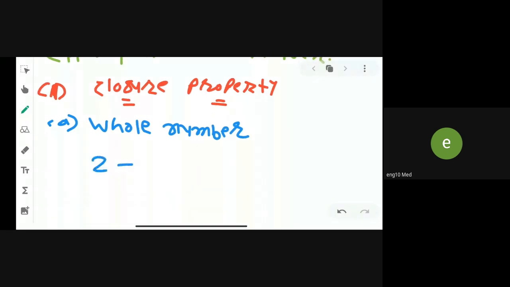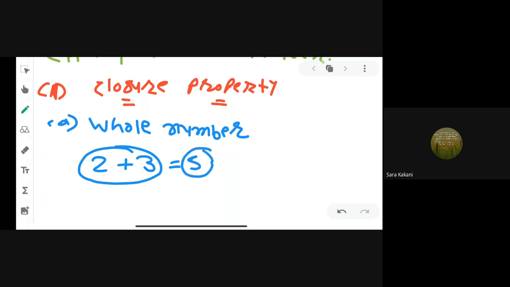You can observe it. For example, 2 and 3 are whole number, yes or no? Yes, sir. 2 and 3 are whole number, right? If we add these 2 and 3, we get 5. And 5 is also whole number. So it means we are taking number from the whole number and we get answer in whole number. It means it is closure.